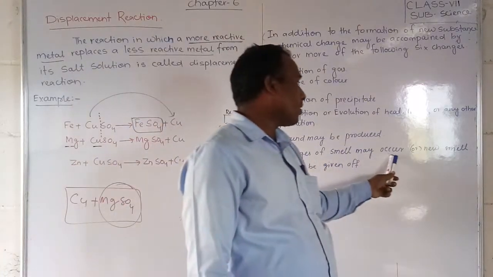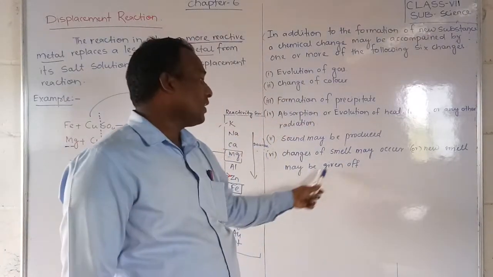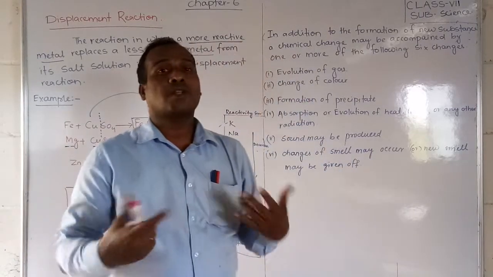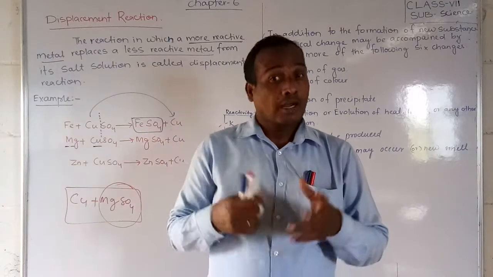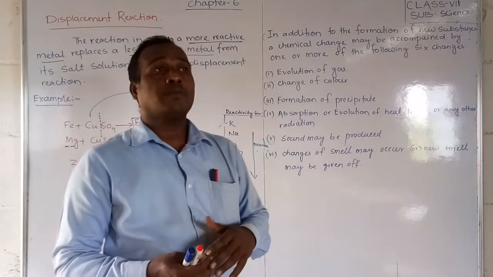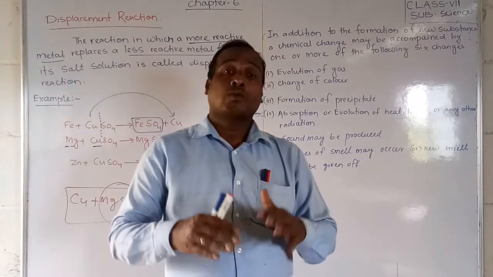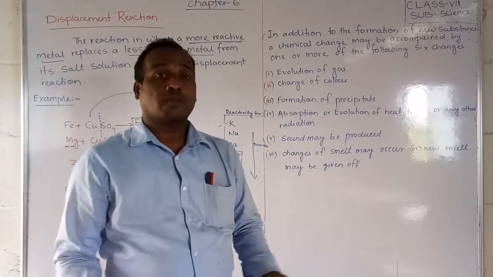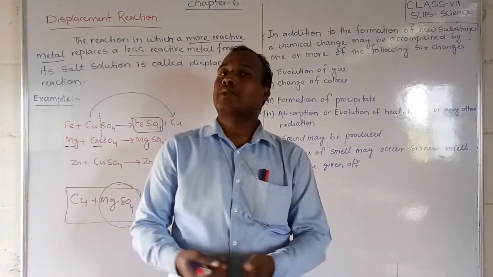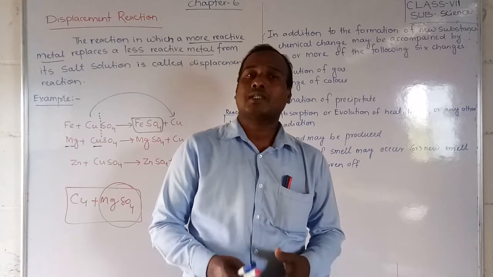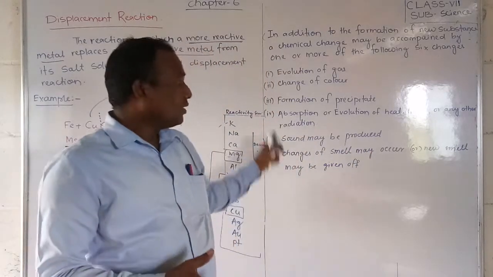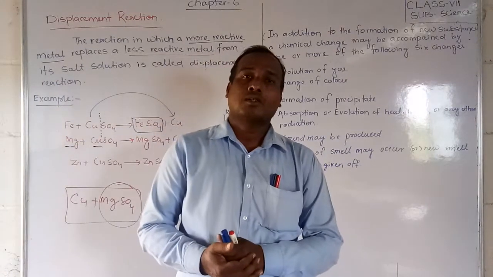Change of smell may occur, and a new smell may be given off. Sometimes very fragrant, very nice smells will come when the reaction takes place, and also some bad smells will come, or the smell will change, or sometimes a new smell comes out. So these are the 6 changes while chemical reactions or chemical changes form new substances. Out of these 6, any one or two will happen.